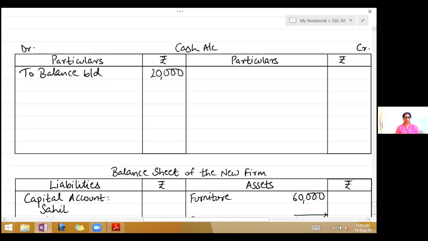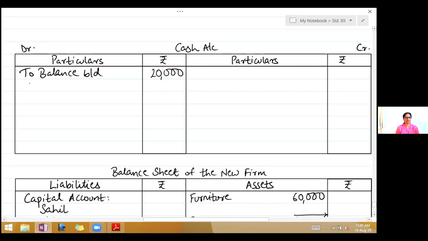Now we come to the adjustments. Bharat admitted on 1st April 2017 on the following terms. He was to pay rupees 1 lakh as a share of capital. So now he is bringing in capital. So first entry here, cash account debit to Bharat's capital account.